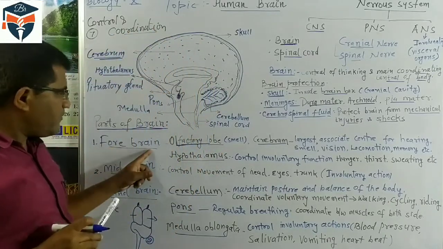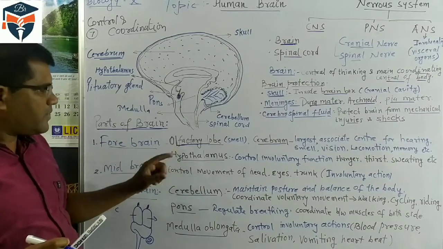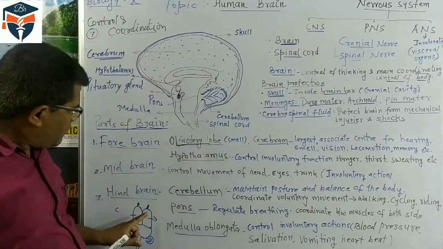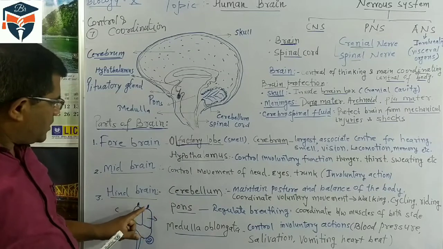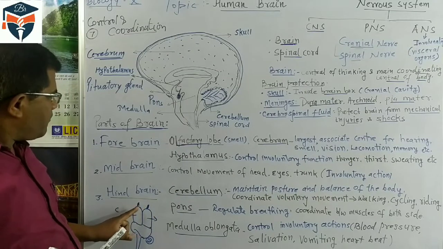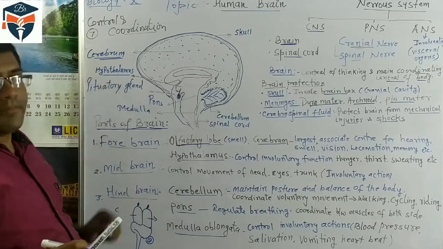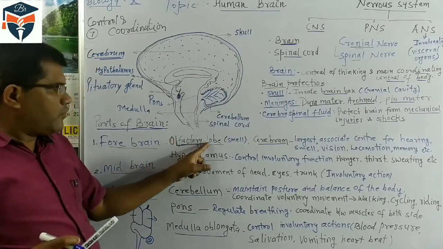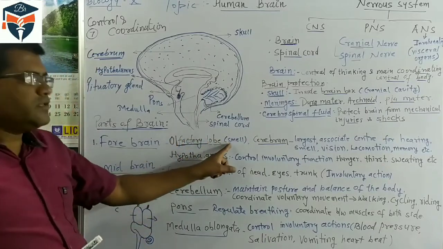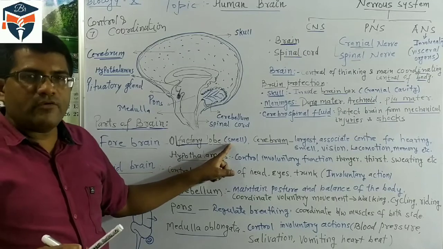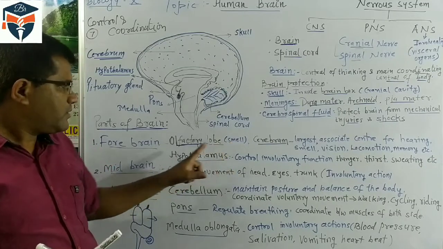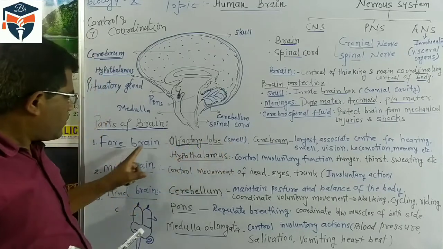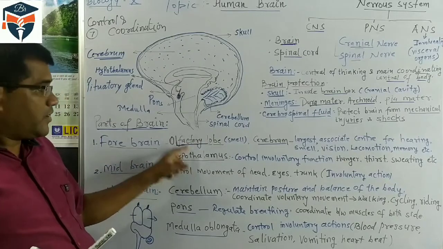So in the forebrain, the first part is the olfactory lobe. Where is it present? It is present on the surface of the lobe of the cerebrum. The olfactory lobe is responsible for smelling. It regulates the sense of smell. So the first part of the forebrain is the olfactory lobe.